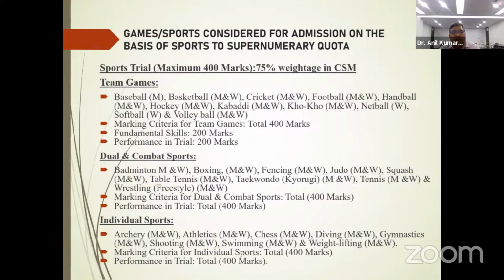So the marking would be of 400 marks, and that will be your performance in the trial. Evaluation will be done out of 400 marks.